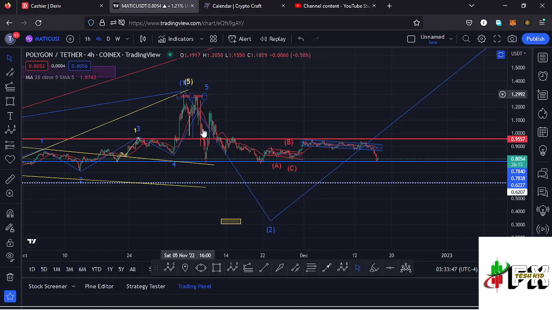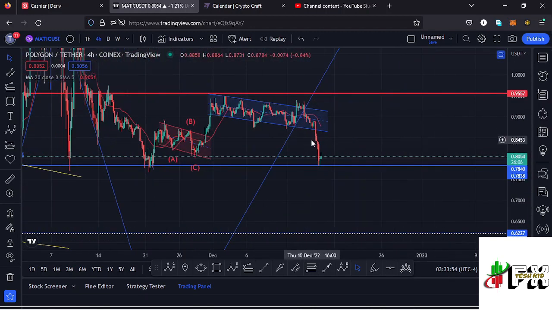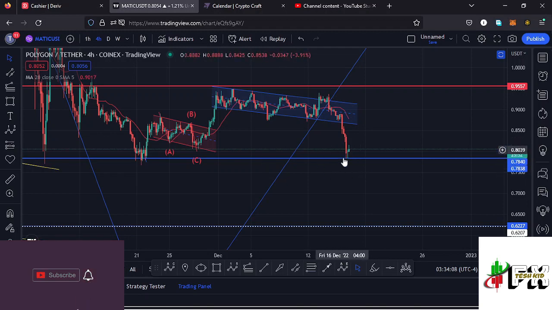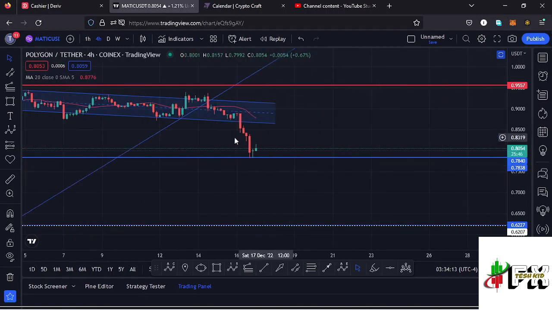And before I get to the ABC corrective structure that we can have on this chart, here on the 4 hour chart we have been trading within a channel which is right here, and we have managed to break out of the channel to the lower side, and that also happened after losing the 20-day MA, which was acting as support. And once we managed to break out of the channel to the lower side, we continued pushing lower, got back to the key area of support at around the $0.78 mark, and it seems like we have found support, because you can see here on the 4 hour chart we have started to print some bullish candlesticks. That means we have found support and we are seeing a bit of a recovery to the upside.